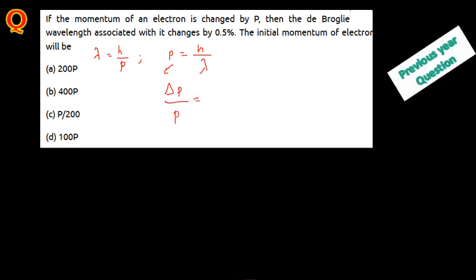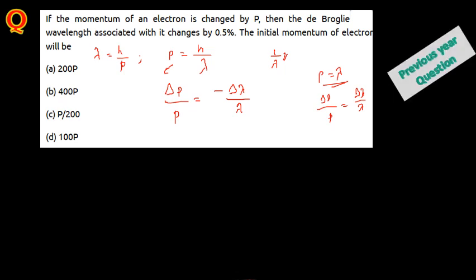Similarly it is about lambda, that is 1 by lambda, so minus of del lambda divided by lambda. Suppose p is equal to lambda, in this case we can mention del p by p and del lambda by lambda. But here lambda is equal to 1 by lambda, so you are mentioning it as negative.